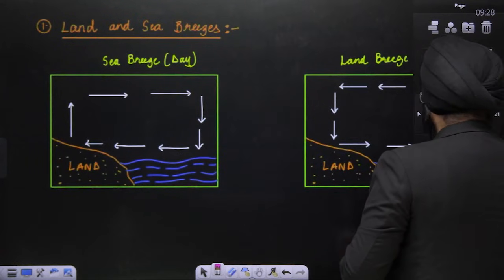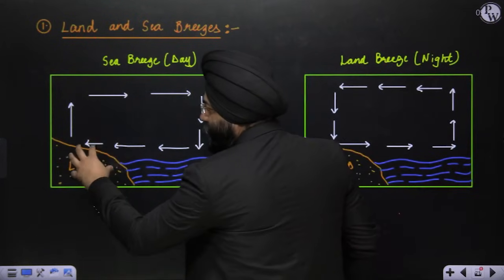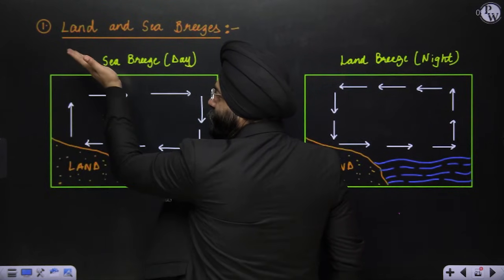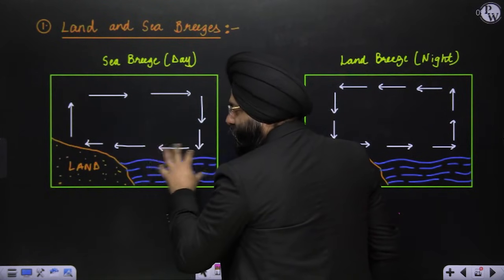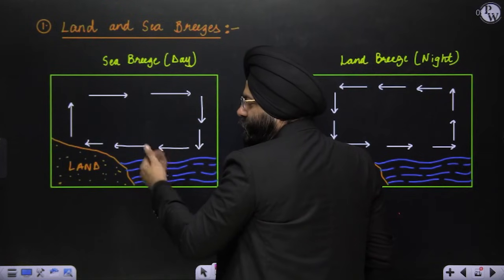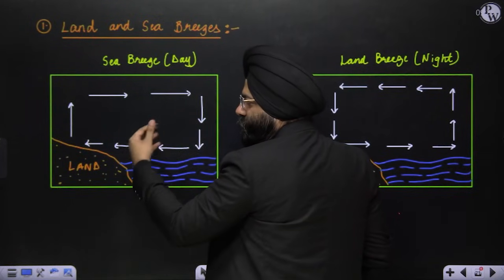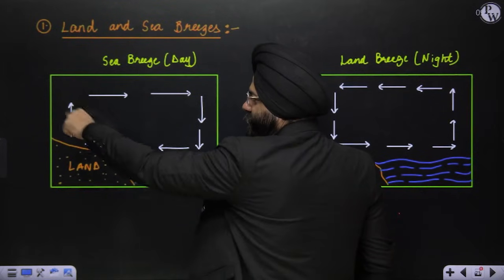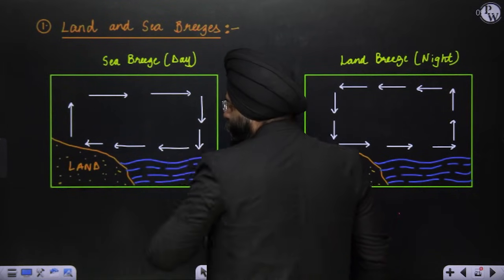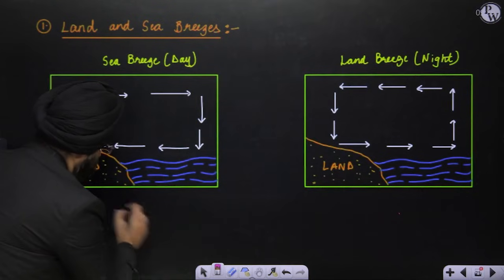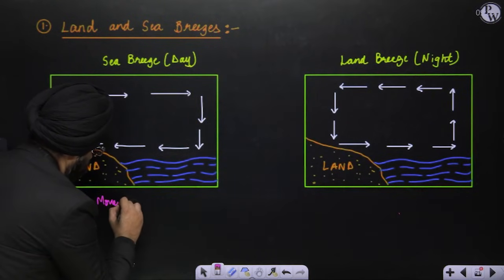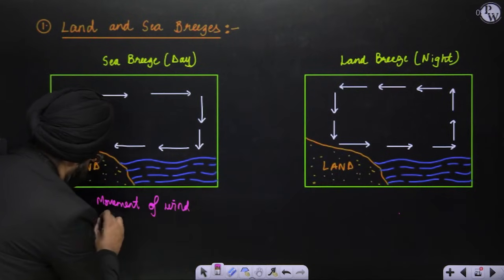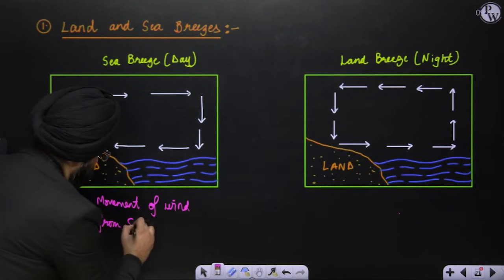Over here, what happened? During the daytime, the land got very hot, so the air rose up. The sea took a lot of time for the temperature to rise, right? It will take slowly. But land will become very hot, so that is why air rose over here, and this is the direction, and the movement of wind is from sea to land. This is the major important thing, sea to land.